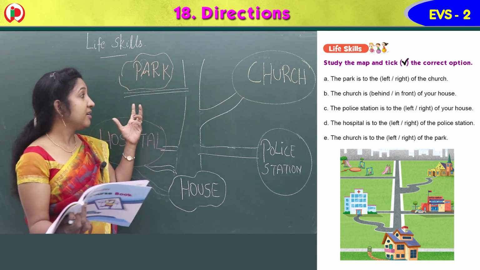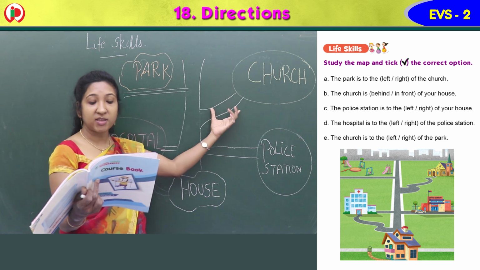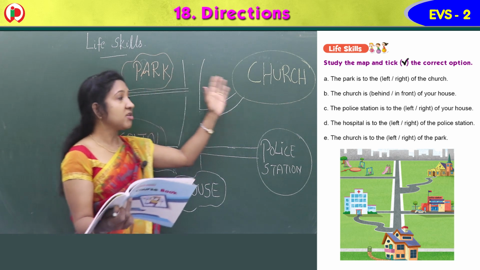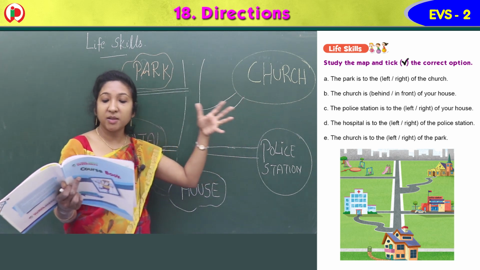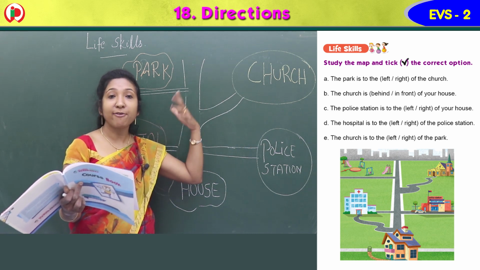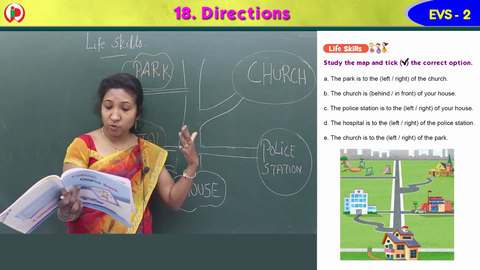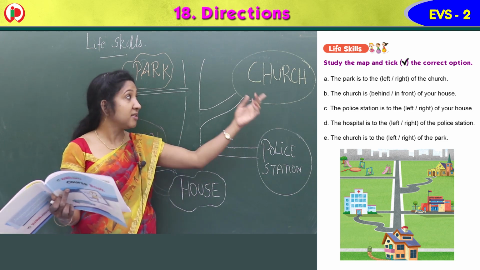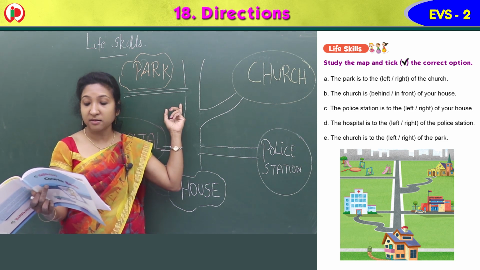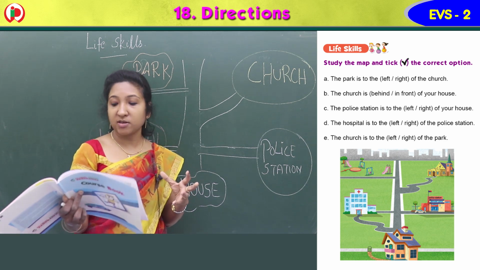So which is the direction of the park? You see, park and church. They asked whether the park is to the left or right of the church. So park is here, church is here, isn't it? You are playing in the park. Then say where is the park, whether it is left of the church or right side of the church. If you are in the park, then the church is on that side, isn't it? Then park is to which side, left or right? Park is to the dash side of the church.